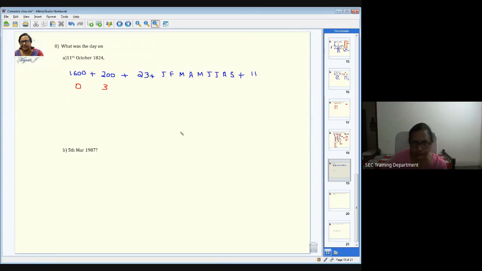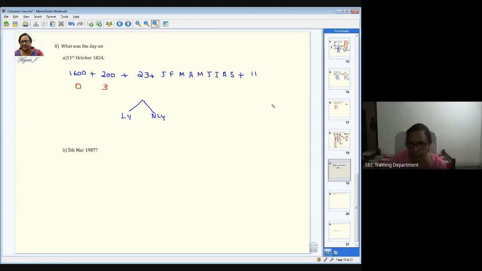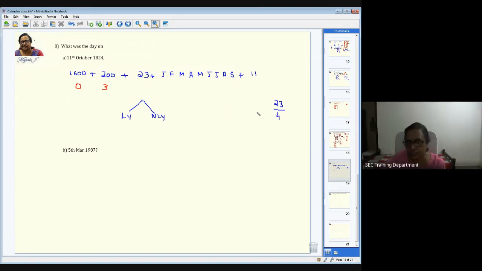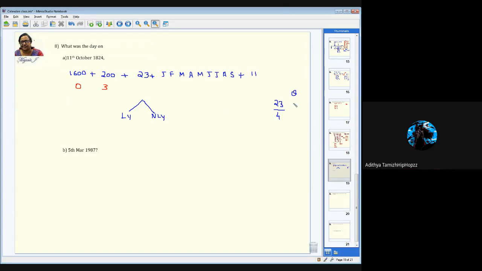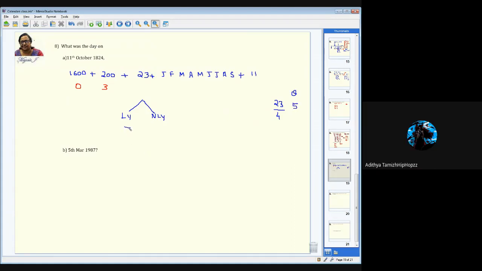So how do you do that calculation? Here we have to consider the number of leap years and non-leap years. How do you find the leap years? That 23 you take, divide by 4. Every 4 years once you get a leap year, so see the quotient. What is the quotient you get here? 23 by 4, 5. So therefore there will be 5 leap years.